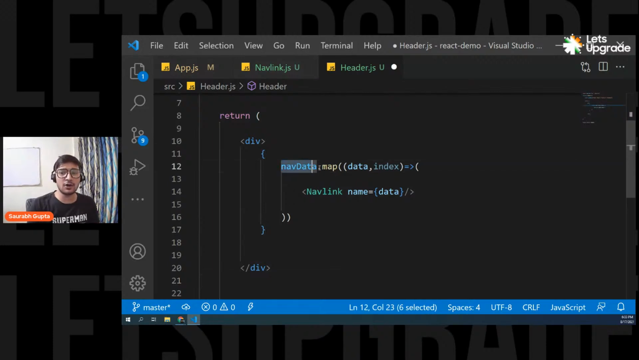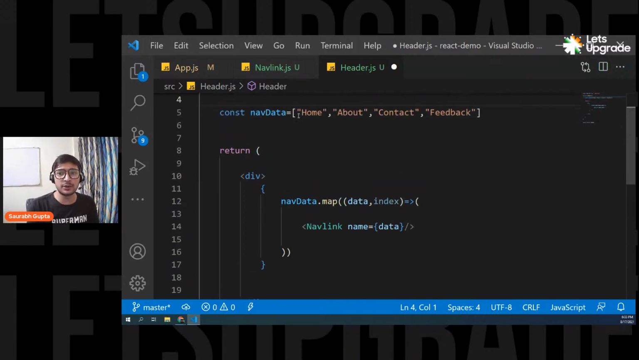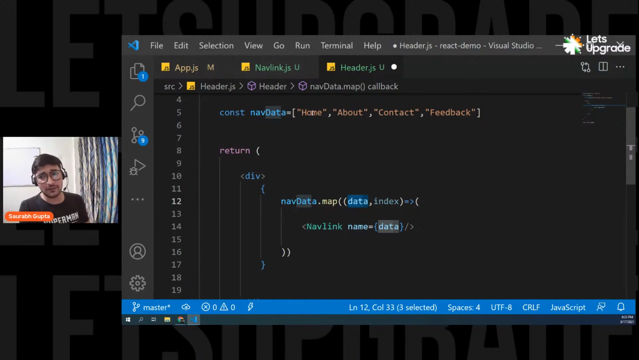Now navData dot map. So basically, a single data will come in this data variable every time, right? Now I'm going to loop through this array. So first time in this data variable, I'm going to have home. See guys, I'm assuming that you guys know JavaScript, right? For React, you should know JavaScript. So I'm assuming you know a little bit of JavaScript, everyone. So I really hope that you guys know what is map.